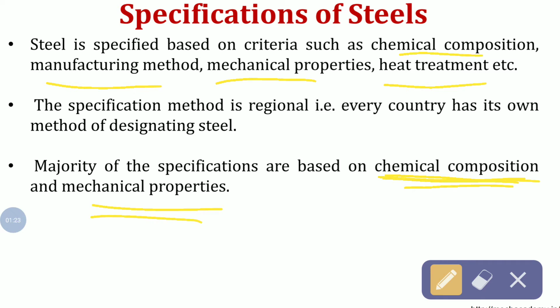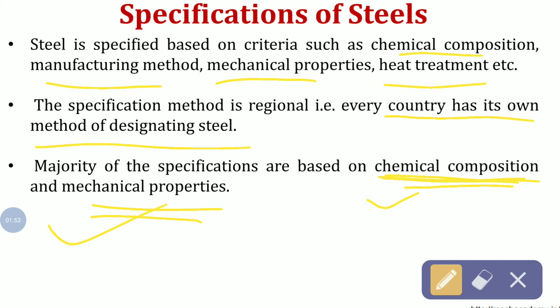Designers and purchasers have to specify their requirements according to these specifications or designations. Designers and purchasers usually show the requirements according to chemical composition and mechanical properties. Therefore, it is necessary to have some knowledge of these specifications. And every country has its own method of designating steel, correct?